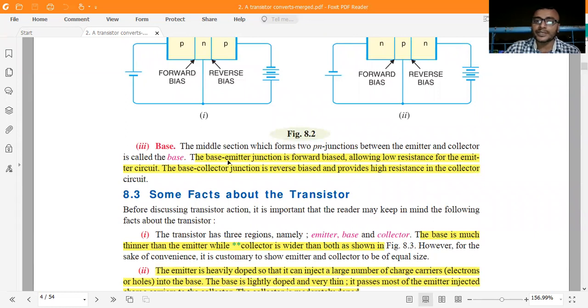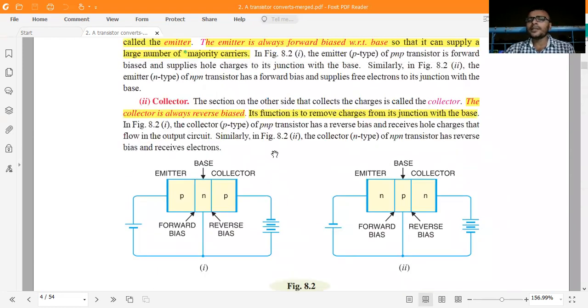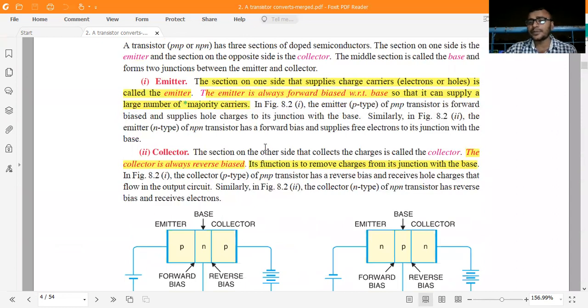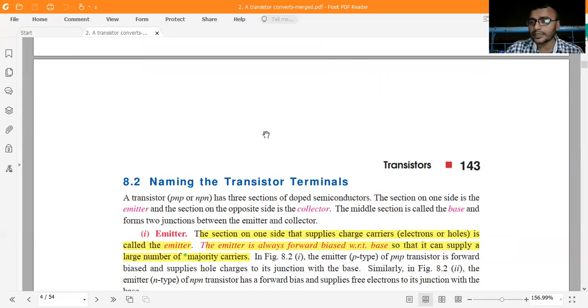In the base region, consider the base-emitter junction to be forward biased, and the emitter-collector junction to be reverse biased, which provides high resistance in the collector. What is the difference between the emitter, base and collector? The difference is that the emitter is a heavily doped material, the base is a lightly doped material, and the collector is a moderately doped material.